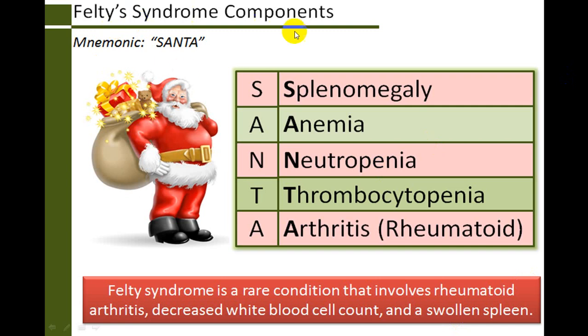If along with rheumatoid arthritis you get what is called SANTA, splenomegaly, anemia, neutropenia, thrombocytopenia, which we call pancytopenia, because of splenomegaly, then we call that Felty's syndrome. So Felty's syndrome is a rare condition in which rheumatoid arthritis is associated with pancytopenia, thrombocytopenia, neutropenia, anemia plus splenomegaly, and then we call that Felty's syndrome.